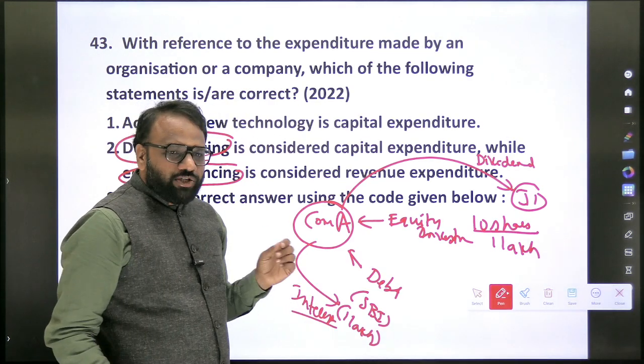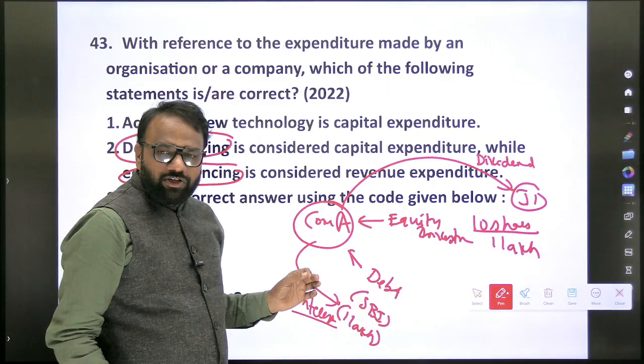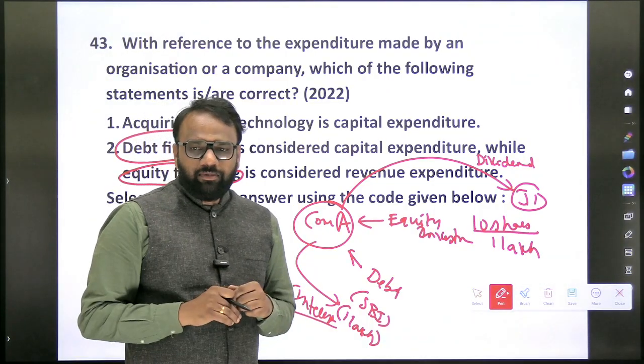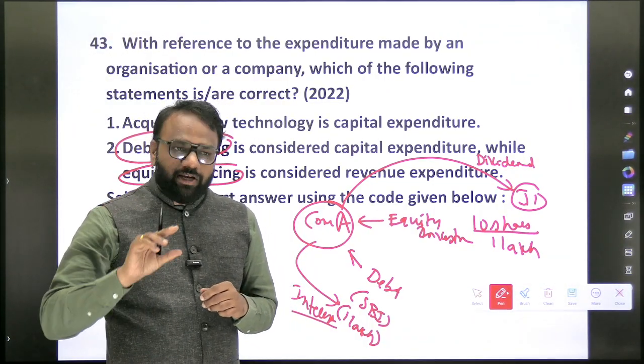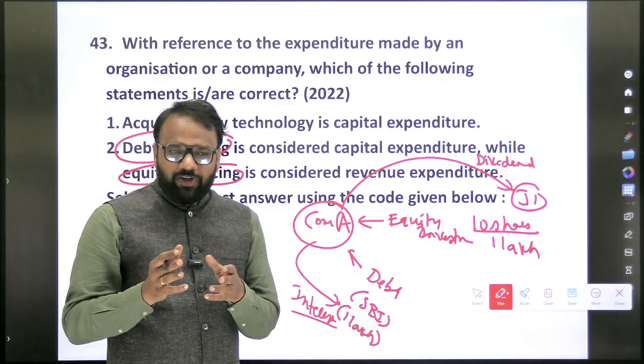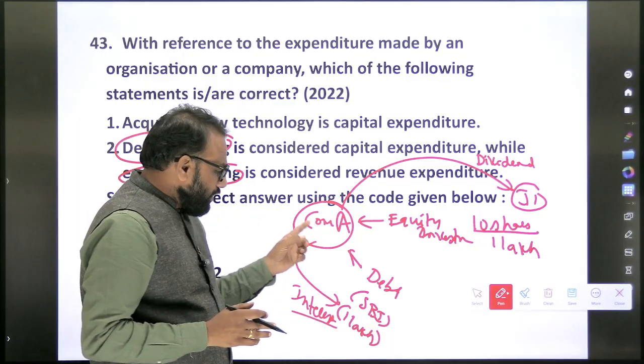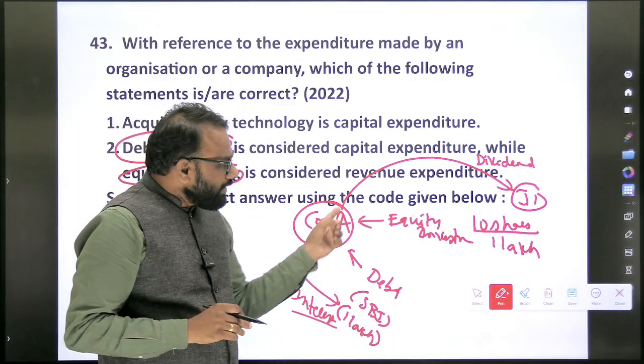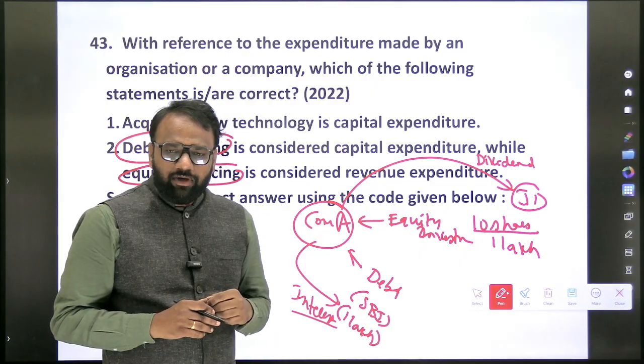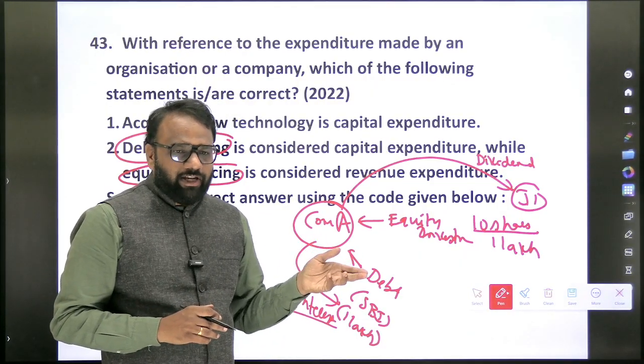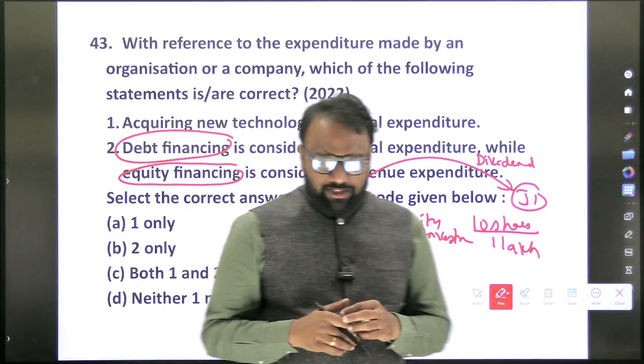So whatever interest you are paying to the bank is called debt financing. There is another interpretation as well, but we will not go into it. Now whatever dividend you are paying is called equity financing. So debt financing, equity financing.